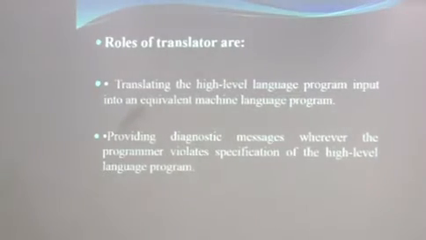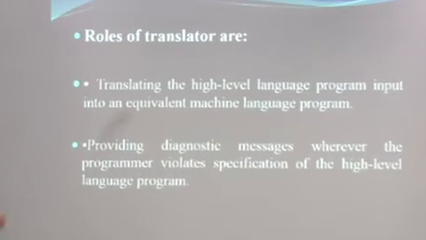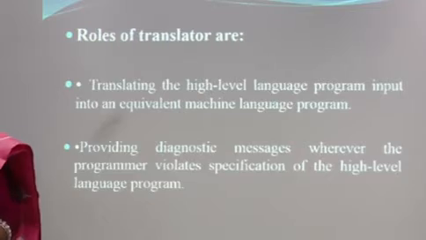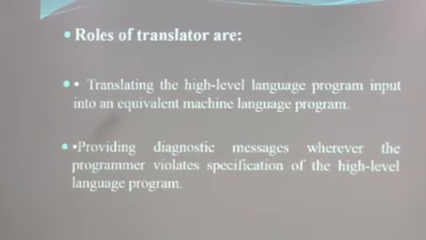In this slide I have mentioned the roles of the translator. The role is translating the high level language program into an equivalent machine level language program, because if someone has already written a program in machine understandable form, then a translator is not necessary. When a programmer writes a program in his own understandable form, then conversion is necessary, and in that case a translator is used.